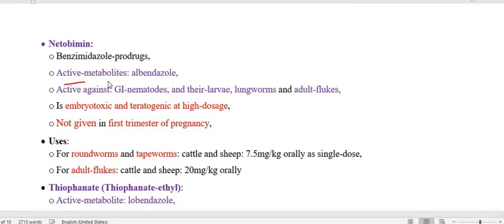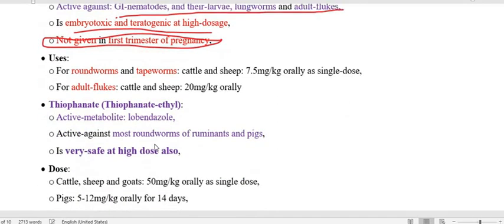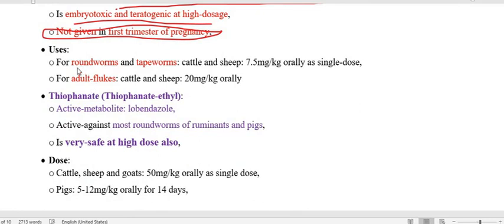The active metabolite is albendazole. So albendazole, what properties does it have? Netobimin also has them, acting against GI nematodes, their larvae, lungworm, and adult fluke. Same as albendazole, they are embryotoxic and teratogenic at high dosage, and therefore it is not given in the first trimester of pregnancy. Regarding the usage that we already mentioned, against roundworm and tapeworm in cattle and sheep, the dose rate is 7 mg per kg orally as a single dose, and for adult fluke in cattle and sheep it is 20 mg per kg orally.